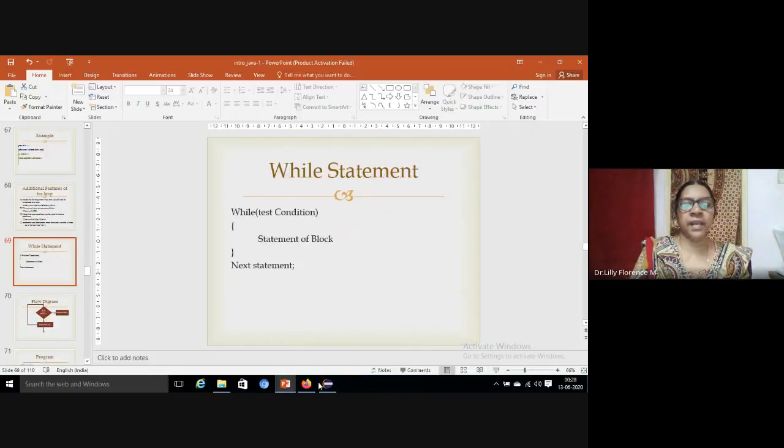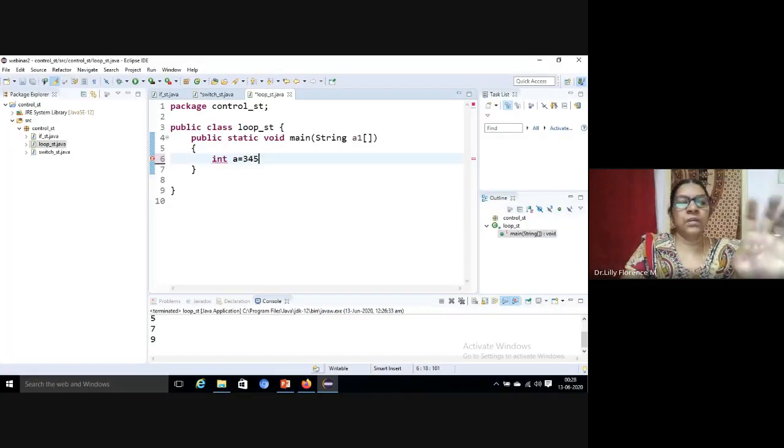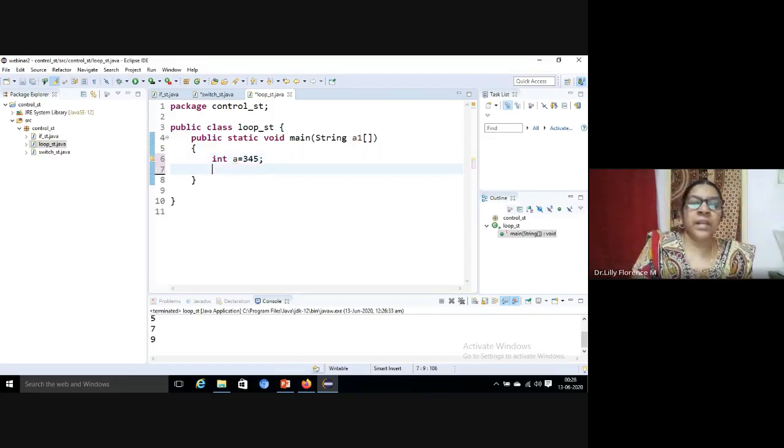So just we can have a simple example for the while statement. I'm removing this and I'm taking one number, just some 345. We can count how many digits are there. So I am taking another variable c to count.